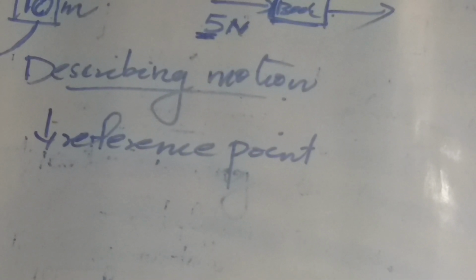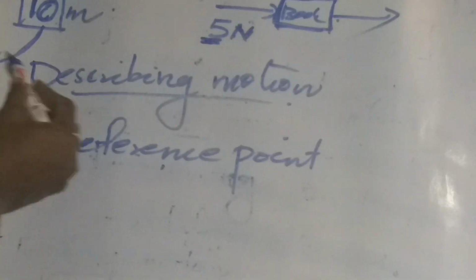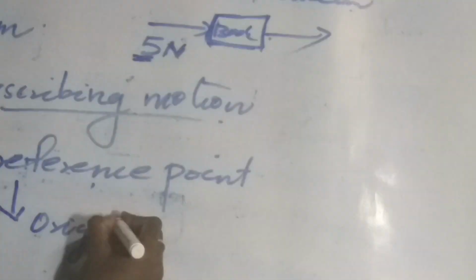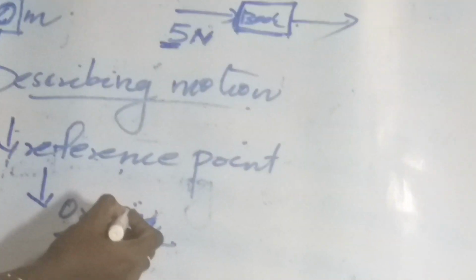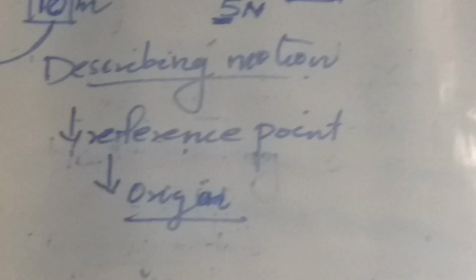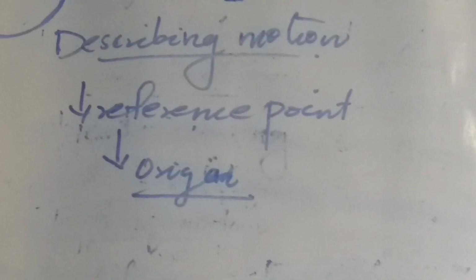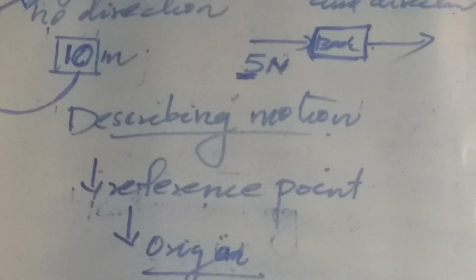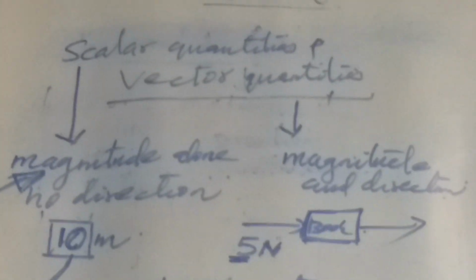Anyway, in order to locate the position of any object, we need a reference point, and that reference point is called the origin. Then what is meant by origin? To locate or describe the position of any object, we need a reference point. That reference point is called the origin.